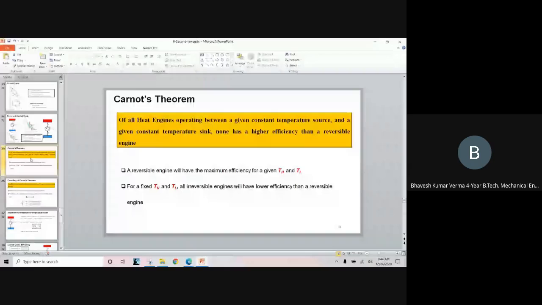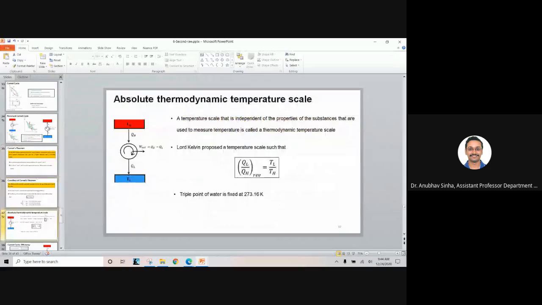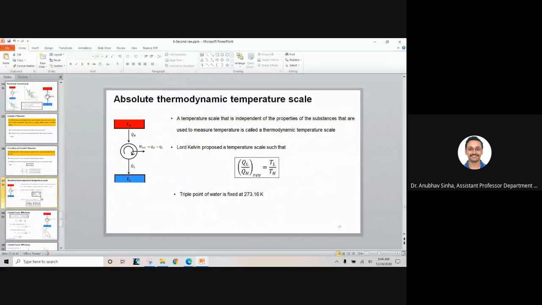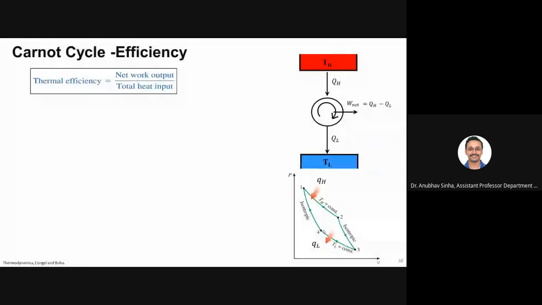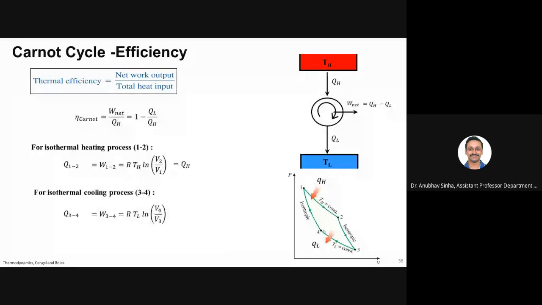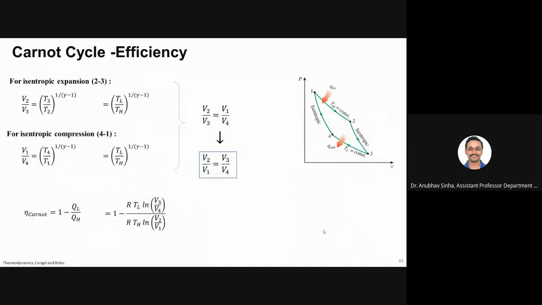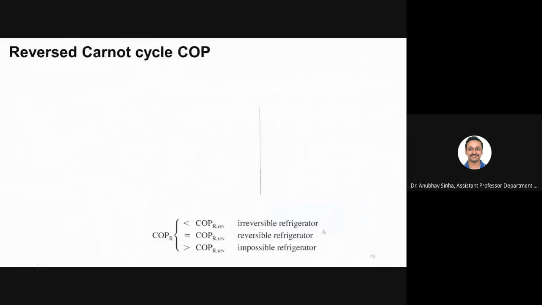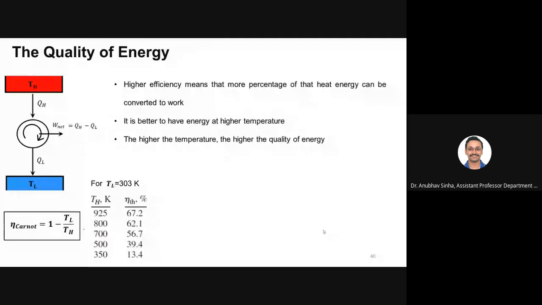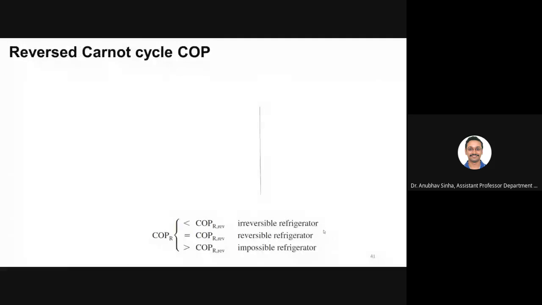Okay, so we have discussed this, and we have found what we are getting. Now let us talk about the reversed Carnot cycle COP.